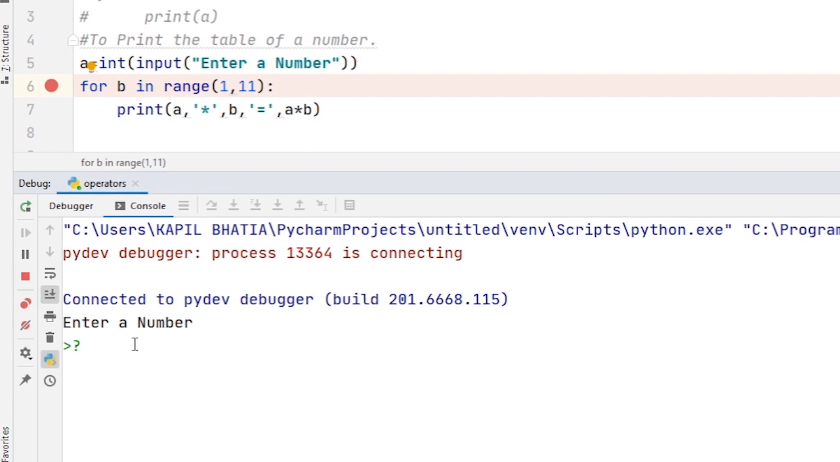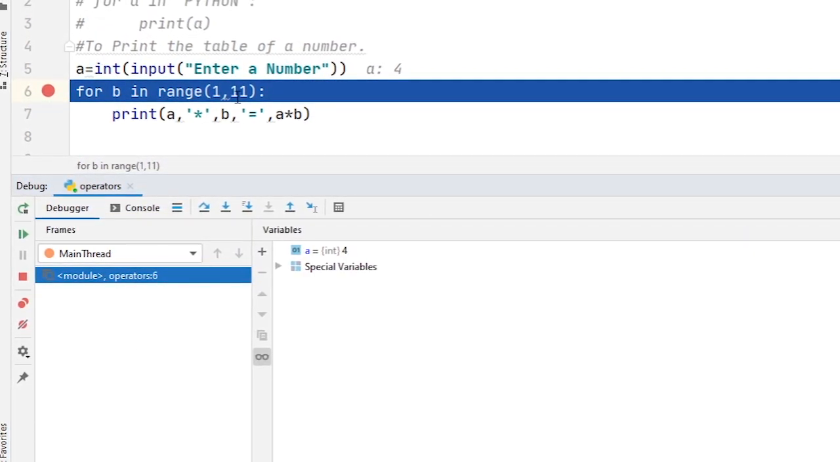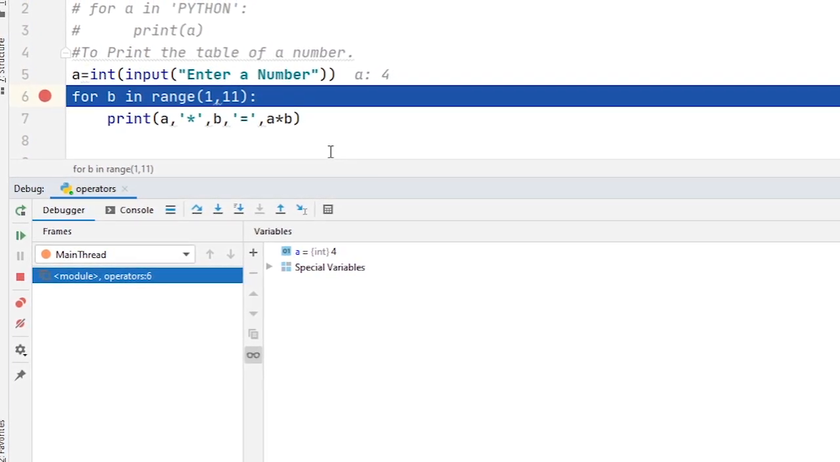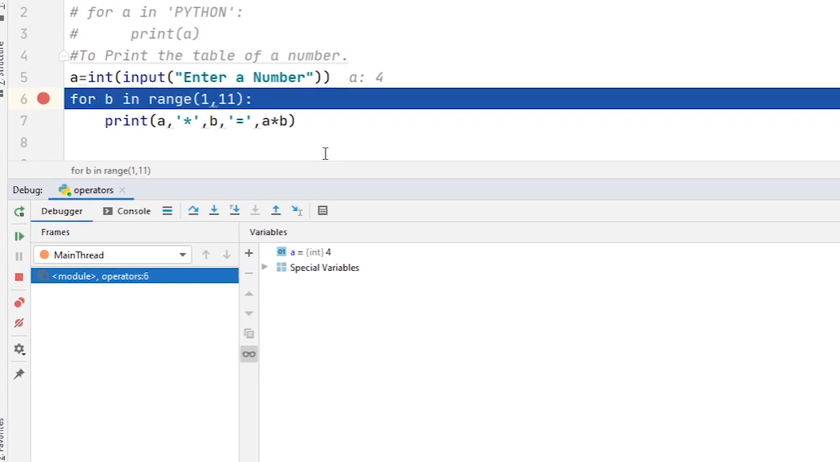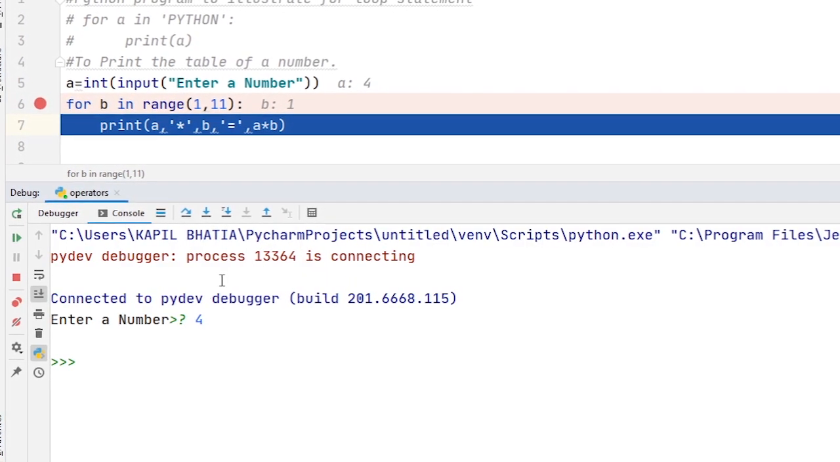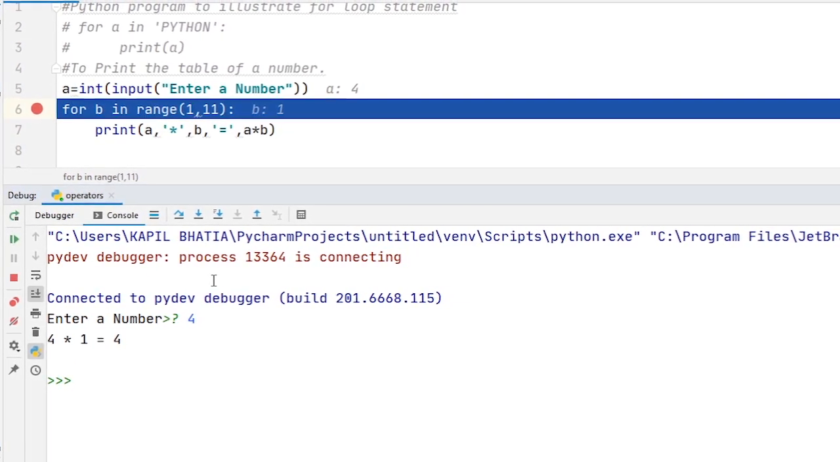Now the prompt has come. Suppose I input 4. Now for B in range 1 to 11, here you can see the value of A is equal to 4. Now the for loop is active, and when I press the F8 key, here you can see the value of B is equal to 1, and finally the result of 4 into 1 is printed on the screen. That means 4 into 1 is equal to 4.